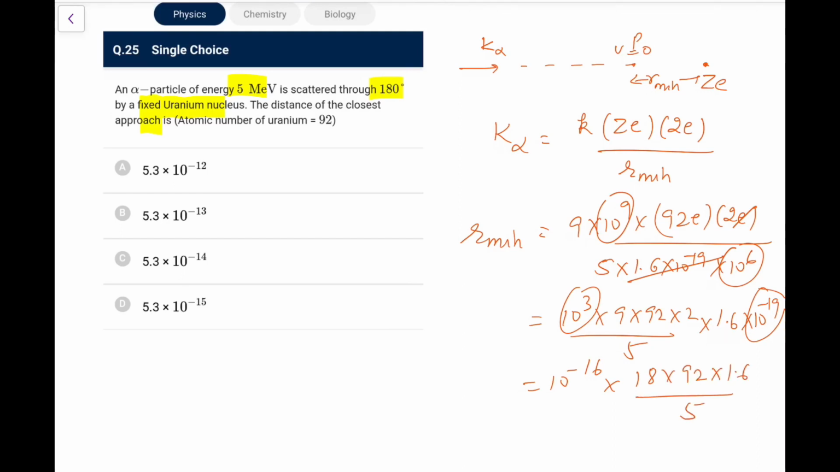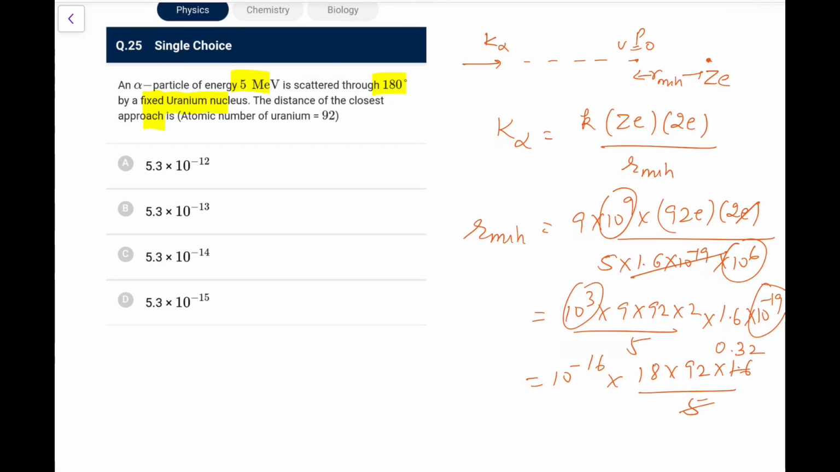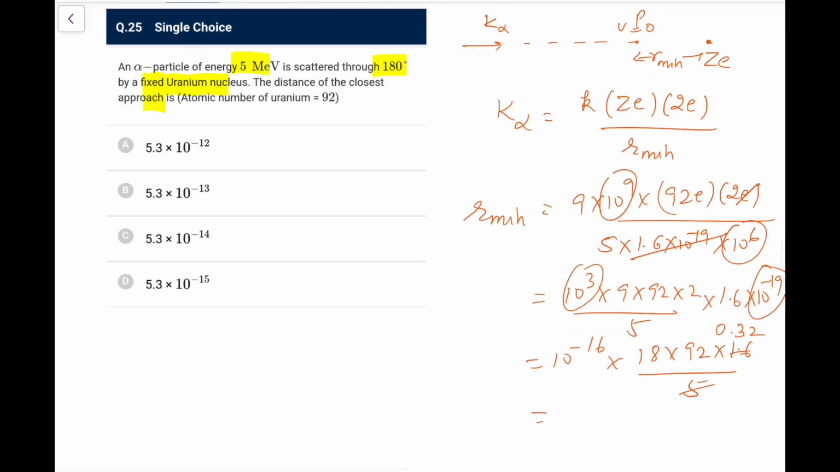So what we have, this would be 0.32. So now 92 into 0.32 would be roughly around 30, and 30 into 18, that is 480 or 500 something. So 2 powers will definitely go for sure. So it would be 10 to the power minus 14 something. I'm just going by the order, and if you do this calculation, it would be exactly 5.3 into 10 to the power minus 14 meters.